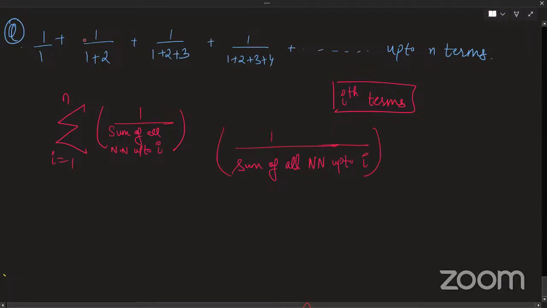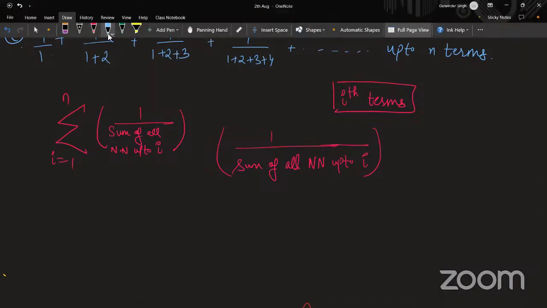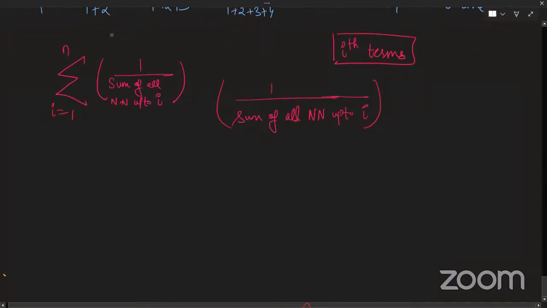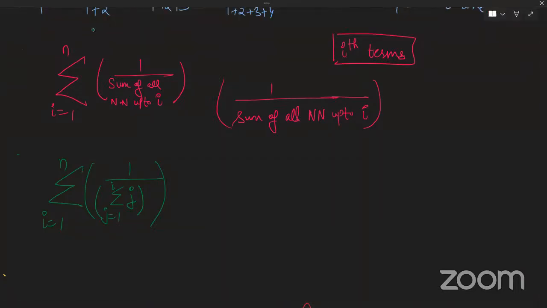Now, how do you represent this in sigma? That is where the double sigma operator comes into the picture. Nothing to get confused about, I'll explain. I have sigma, i going from 1 to n. Now I require one more sigma, so it is 1 by sigma, j going from 1 to i. I know it is a little bit confusing, but just try to understand what I am trying to say. I'll show you how it works.